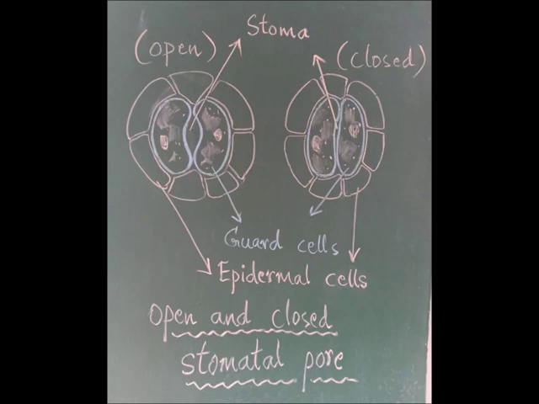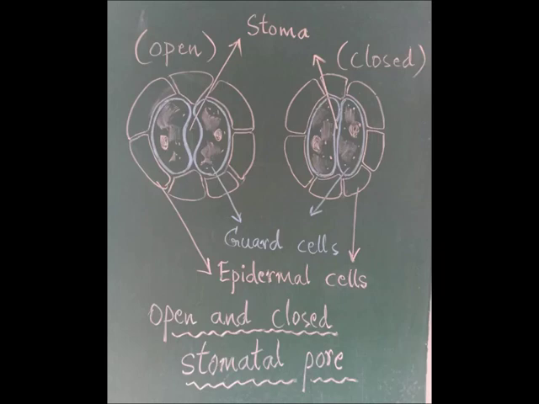How the opening and closing of stoma is held is, when carbon dioxide is needed for the process, stoma stays open.